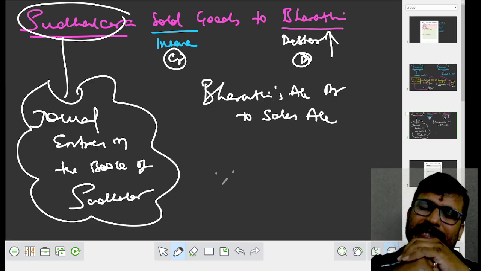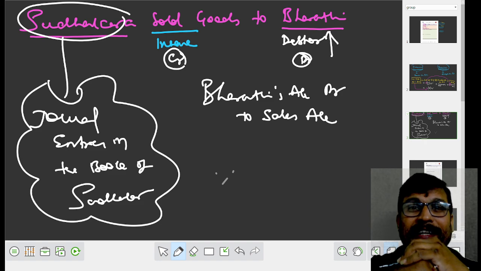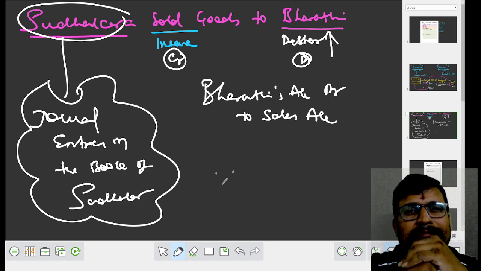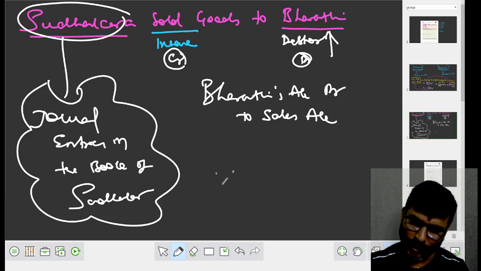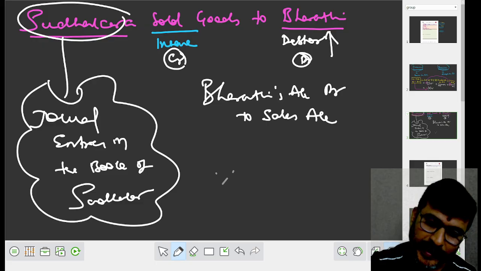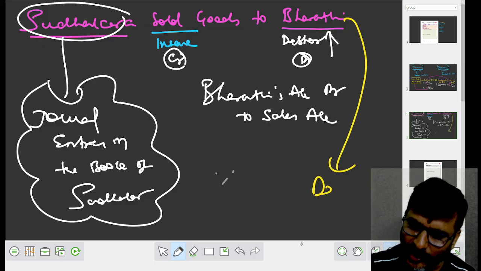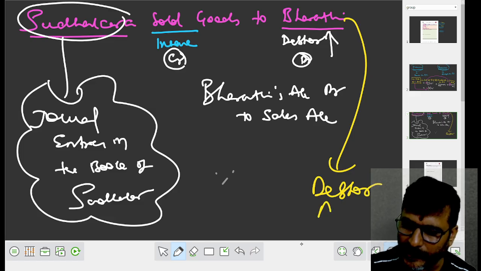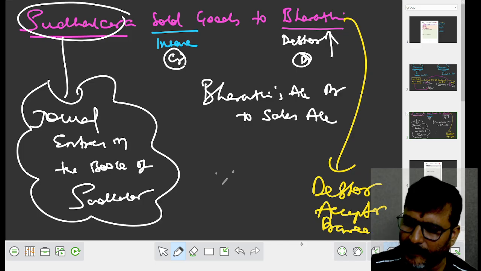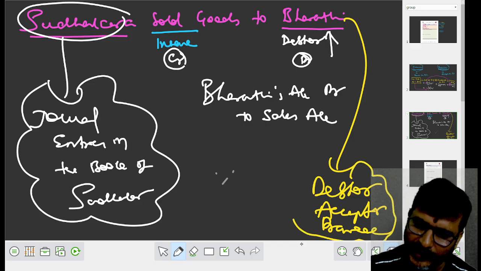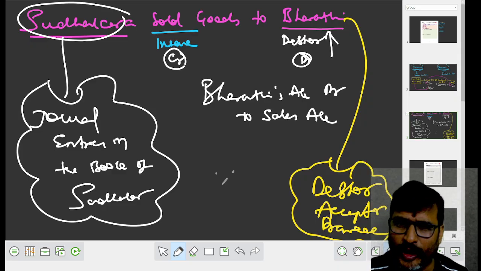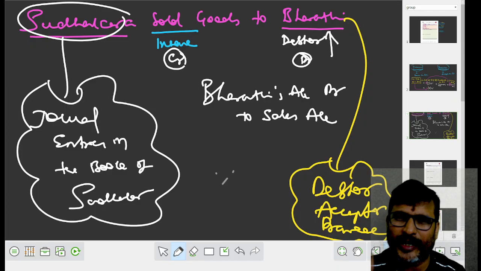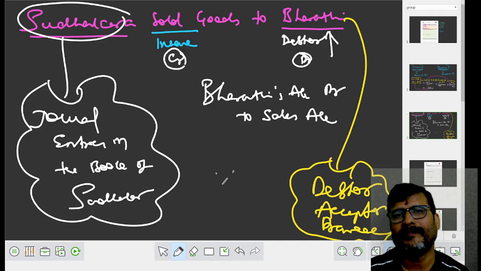Now I tell you who Bharati is. Bharati is a debtor, and Bharati is an acceptor. Bharati is also a drawee. Remember, debtor means drawee, debtor means acceptor. Here debtor and acceptor mean Bharati only.